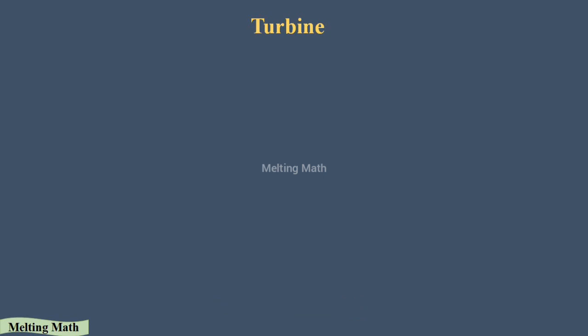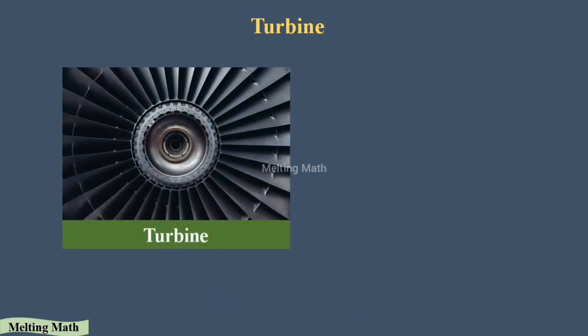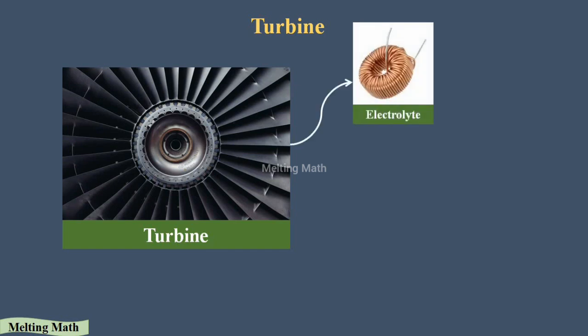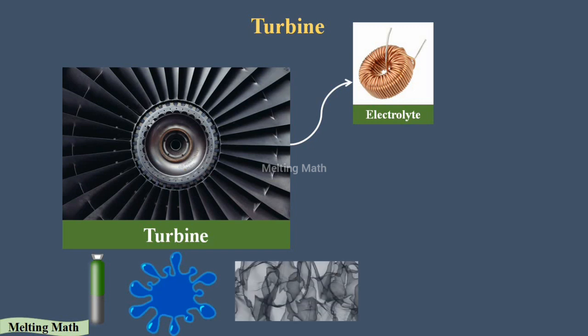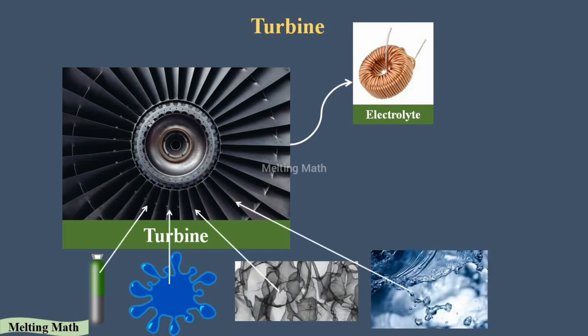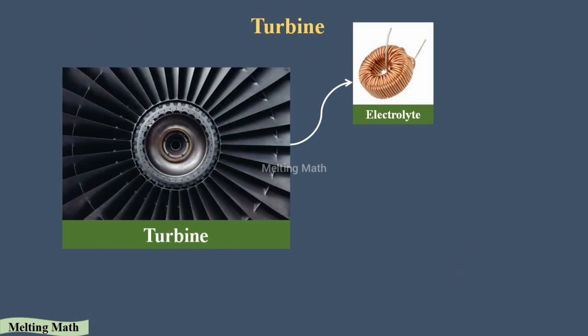Let's see how. A turbine is a round machine. Inside the turbine, there is an electrolyte region, which consists of a magnet wound by copper wire. When gas, fluids, steam or water pass through the turbine, the turbine rotates. As it rotates, the electrolyte region inside produces a magnetic field due to the combination of the magnet and the copper wire.